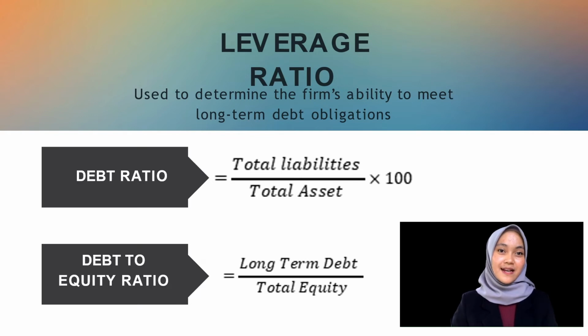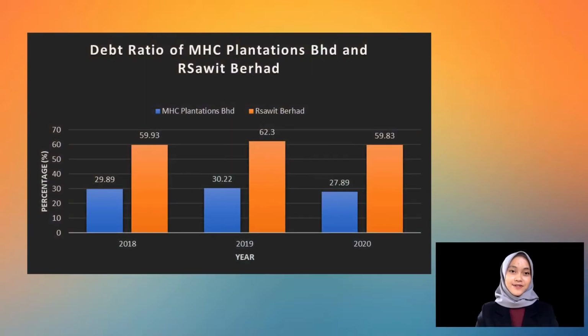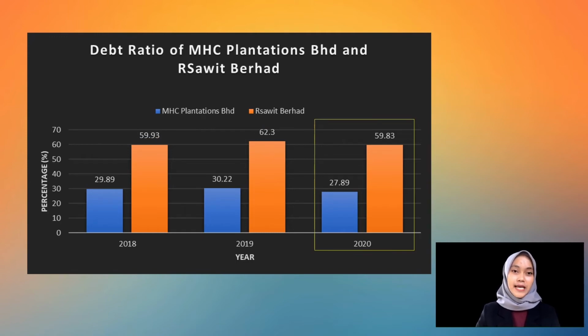This can be calculated by dividing the long-term debt with the total equity. Graph 5 shows the debt ratio for MHC Plantation and Rimbunan Sawit that has increased from year 2018 to 2019 and then dropped in year 2020. MHC Plantation had the lowest debt ratio at 27.89%. This company's liabilities amount for only 28% of its entire assets. Their debt level is considered low risk as they have less total debt.